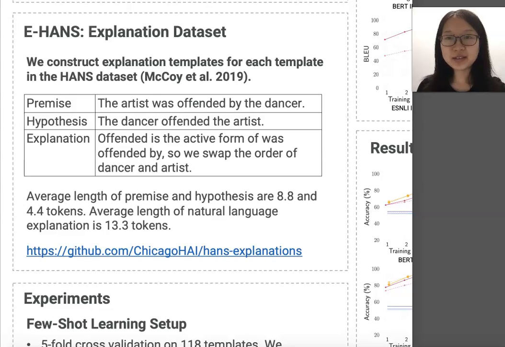If you think about it, it's actually non-trivial to come up with natural language explanations for a task that is very intuitive, such as NLI. We tried our best to make this dataset high quality, so please check it out at this link below.